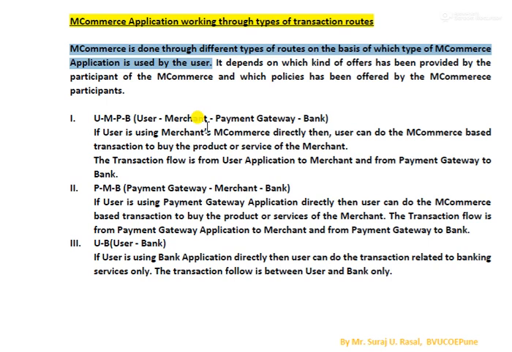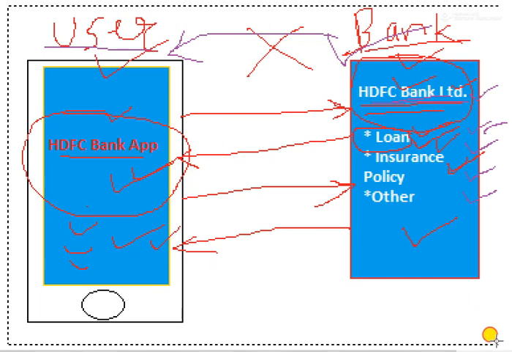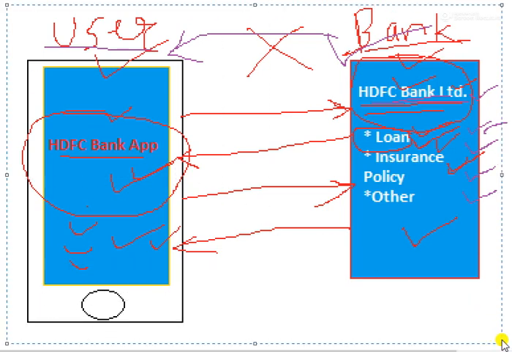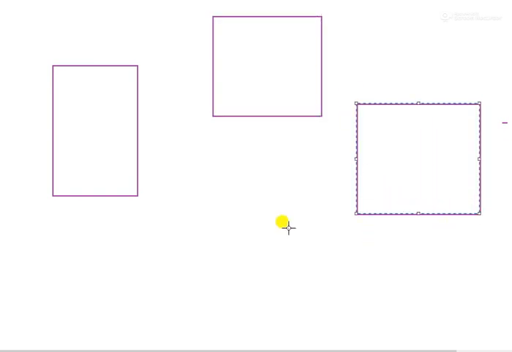Okay, also I would like to mention one more thing in this case. You can consider either of the examples, either UPI or the rest of the two also. Here is a very important thing you should remember. Suppose this is your normal user, this is your merchant, this is your payment gateway, and this one is your bank.